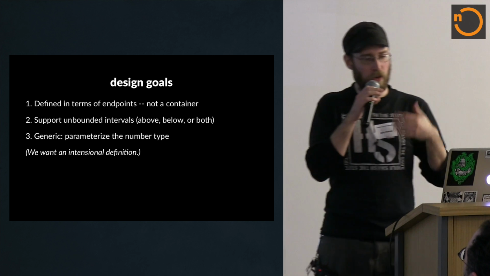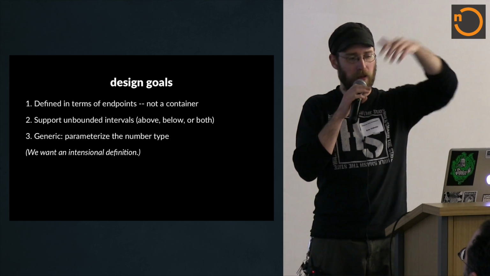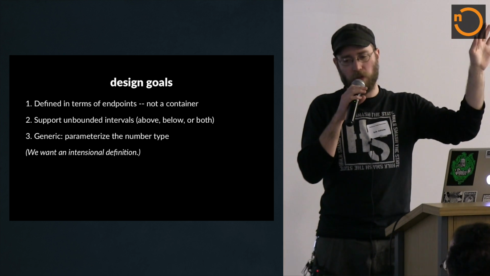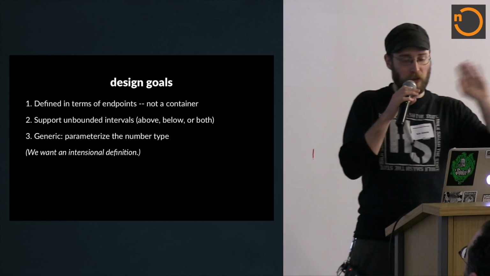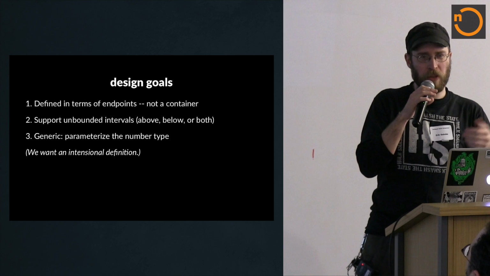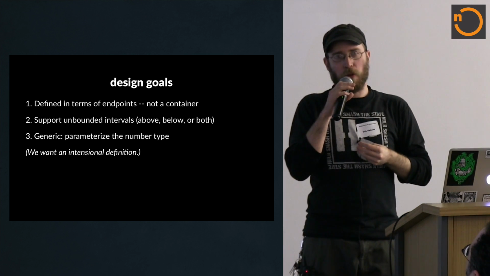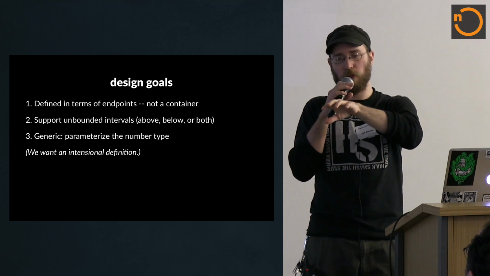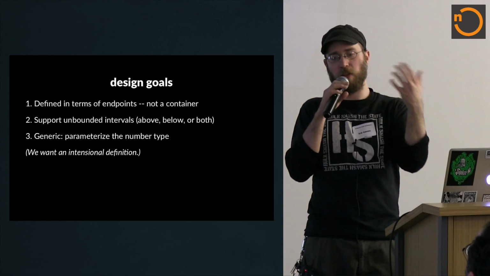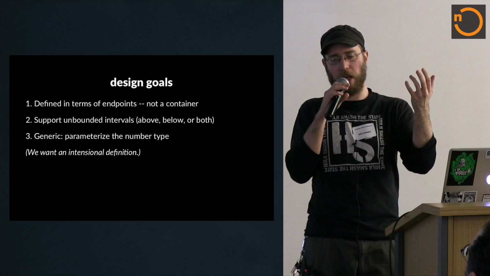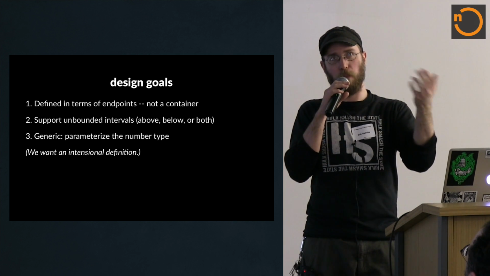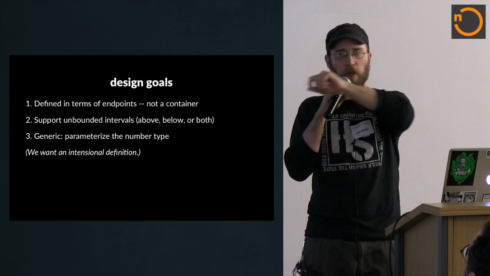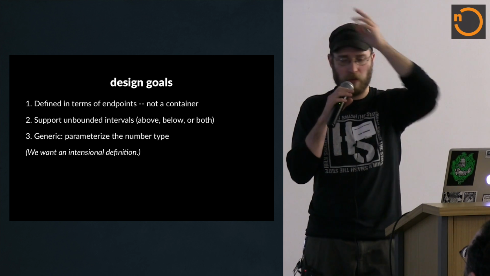So yeah, design goals: it should be defined in terms of these endpoints, not a container. It should support the unbounded intervals. That's just because I think they're cool and we should support them. And I want it to be generic. I want to parameterize the number type. Maybe some of you have heard this idea of intentional definitions versus extensional in terms of sets. What we're talking about here is an intentional definition. We want to describe an interval in terms of the constraints that values must fulfill to be in the interval. We don't want to list all the values out on a piece of paper, because we'd do that forever.